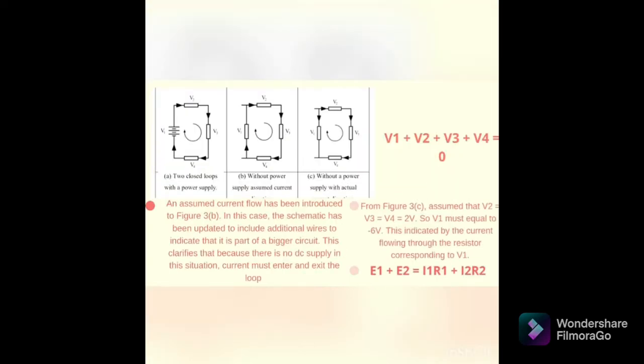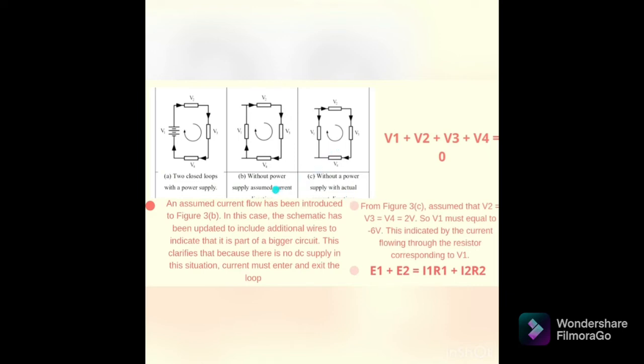There are three different cases. The first one, A, is two closed loops with a power supply. As you can see, there is a battery. The second one is without a power supply, assumed current. This one is what we call Kirchhoff's law. This is what we are assuming. Next is without a power supply with an actual current flow.